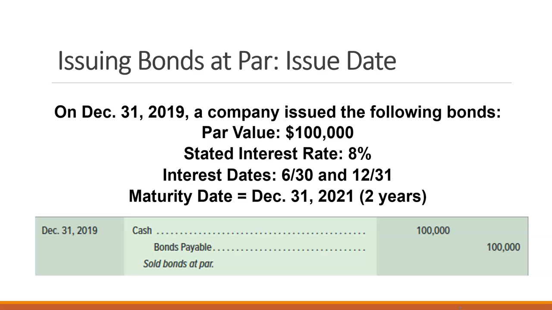When we issue bonds, that's called the bond issue date. So here we have a company that issued bonds with a par value of $100,000 at an 8% interest rate. We're going to pay interest on June 30th and December 31st. The maturity date of these bonds is 2 years later. So first we issue the bonds. We collect cash of $100,000 and we create a bond payable of $100,000.